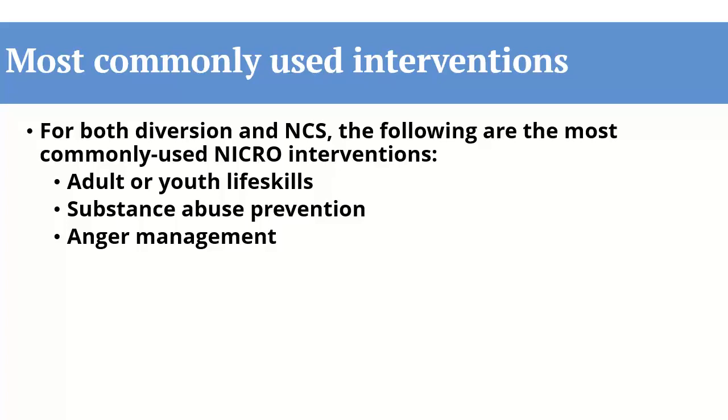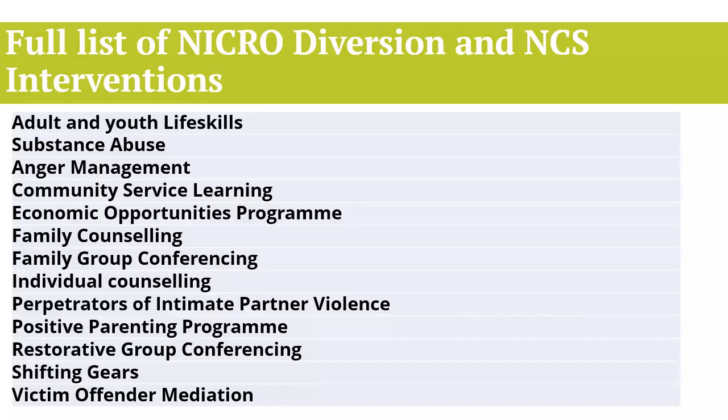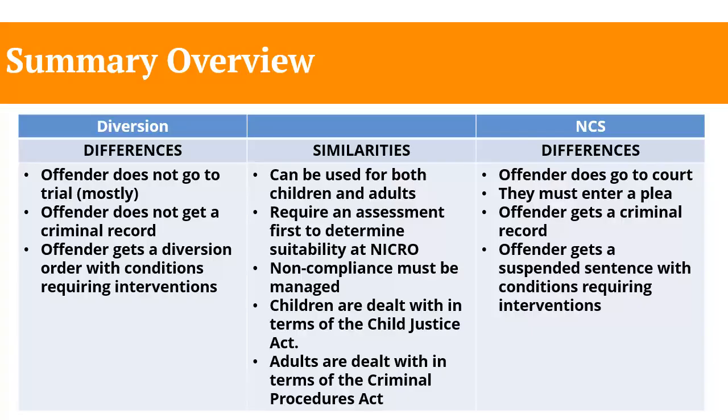For both diversion and NCS, the following are the most commonly used NICRO interventions: adult or youth life skills, substance abuse prevention, and anger management. Here is a full list of NICRO diversion and NCS interventions. Study this table, which summarizes the main similarities and differences between NCS and diversion.